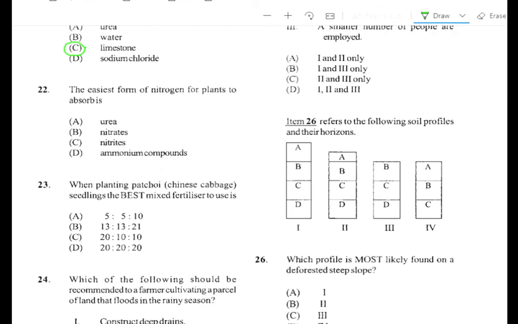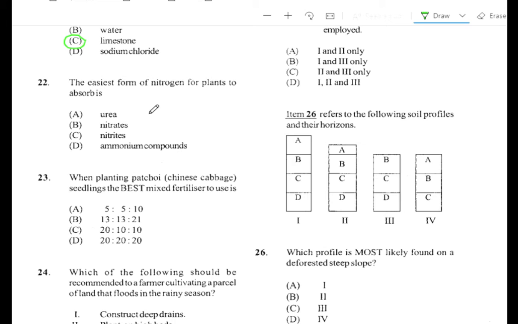Alright, question number 22. The easiest form of nitrogen for plants to absorb is A. Urea, B. Nitrates, C. Nitrites, D. Ammonium compounds. The answer is B.